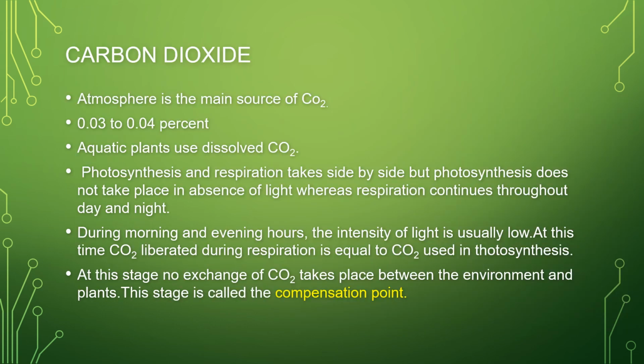Now here we will tell a little bit of detail about the main source, that is carbon dioxide. Atmospheric carbon dioxide is the main source for land plants. How much is the value? That is 0.03 to 0.04%. Aquatic plants mainly use dissolved carbon dioxide.